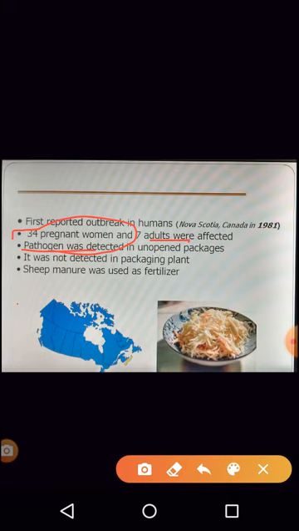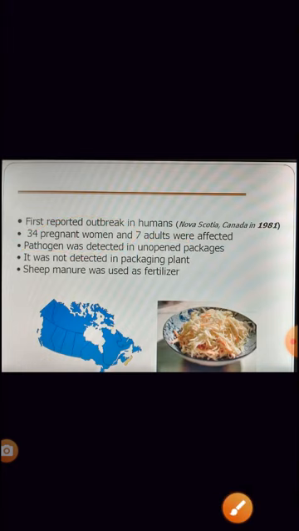But where the food was grown, there they found Listeria. The soil in which the food was grown contained the organism Listeria. So the food itself had the organism from the place where it was grown. This is how there was an outbreak.